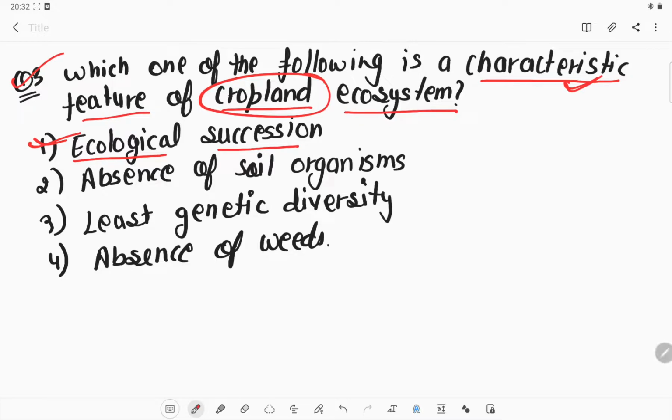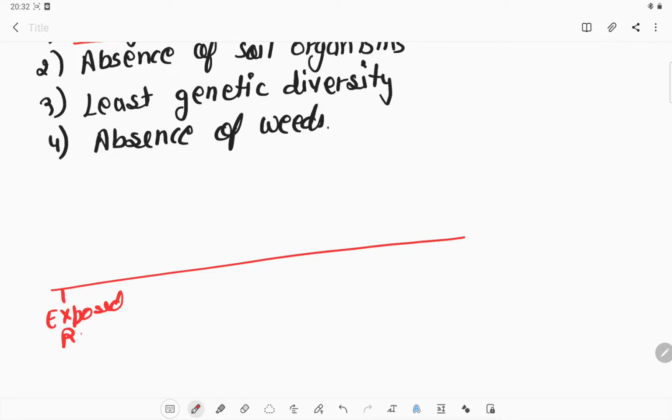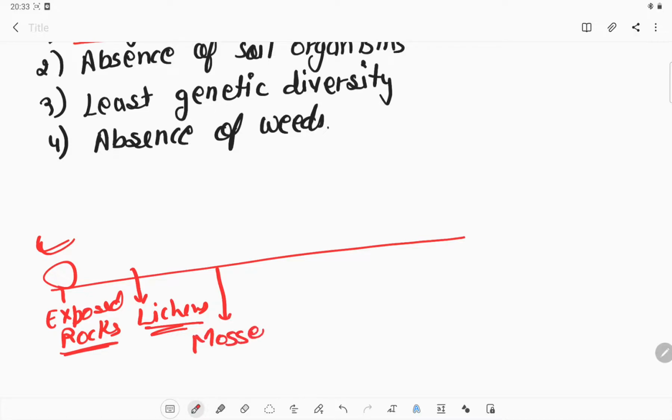Let's take an example. First is the exposed rock. In the ancient time there will be a rock exposed, and lichens will work on it. They will produce enzymes, and those enzymes will convert the rock into soil. Then mosses will start growing there.